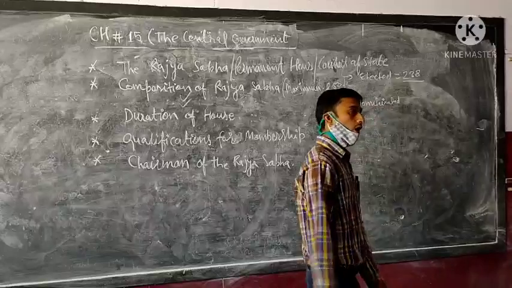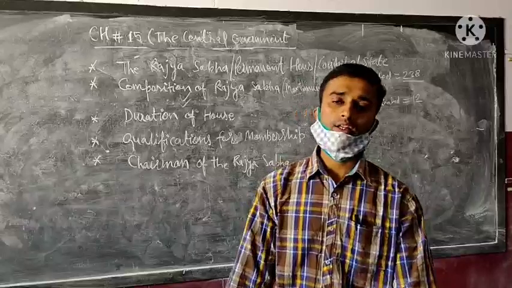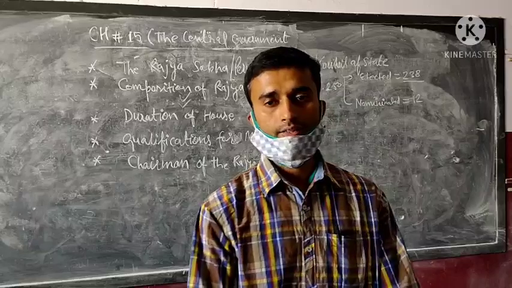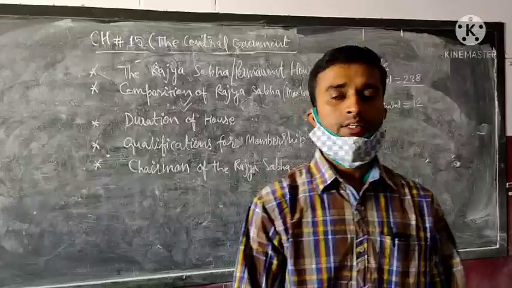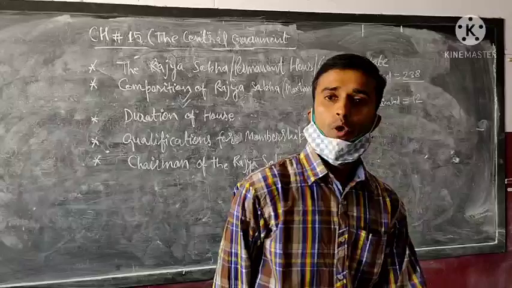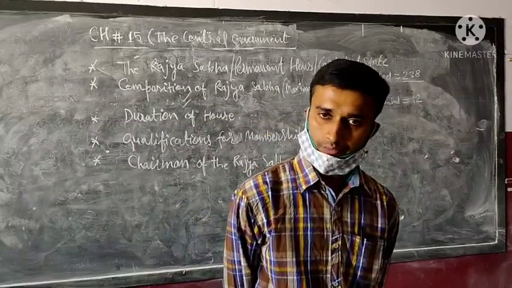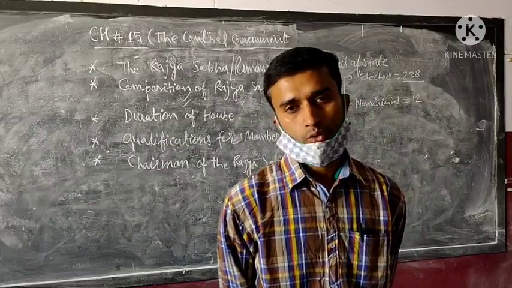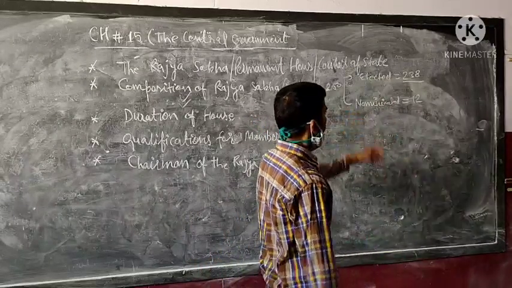After that, how many nominated? 12 members are nominated by the President from different fields: art, sports, literature, science, and social services. They all belong to different important fields.